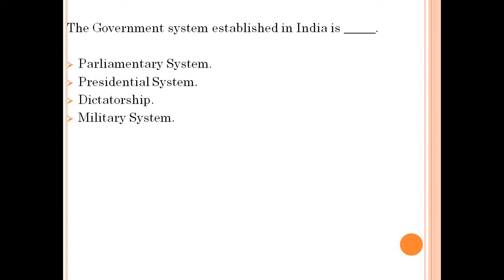The government system established in India is parliamentary system, presidential system, dictatorship system, military system. Answer: parliamentary system.